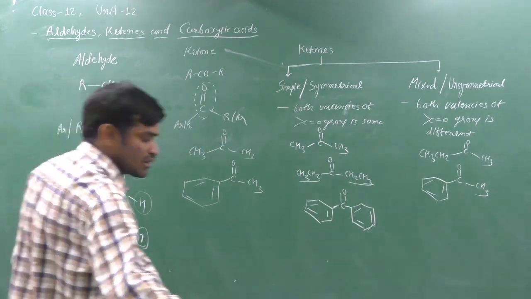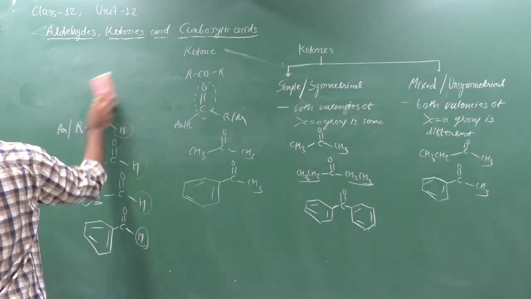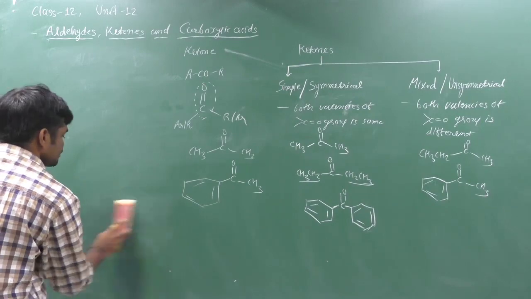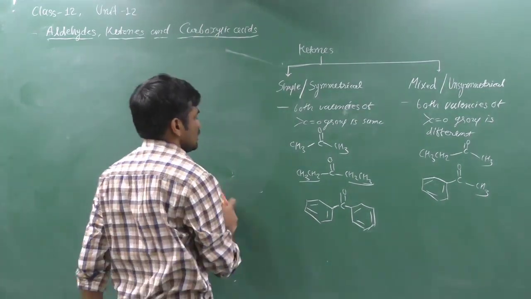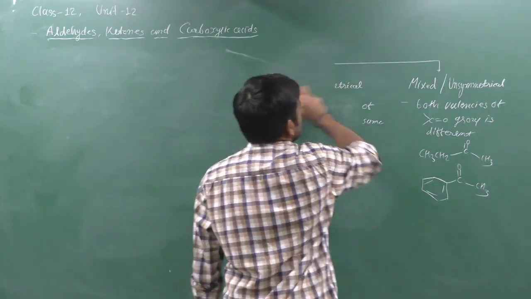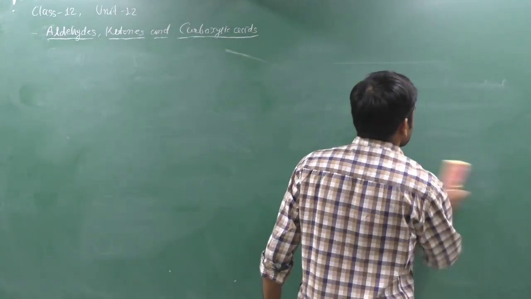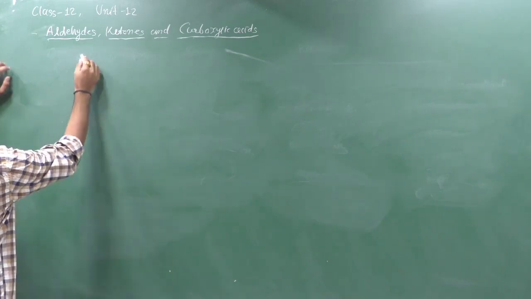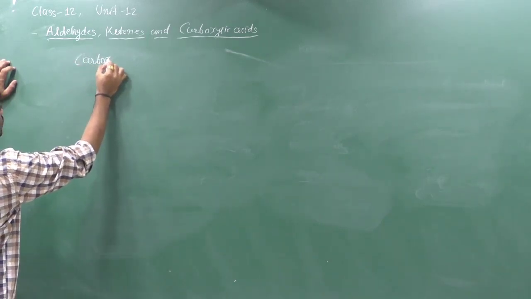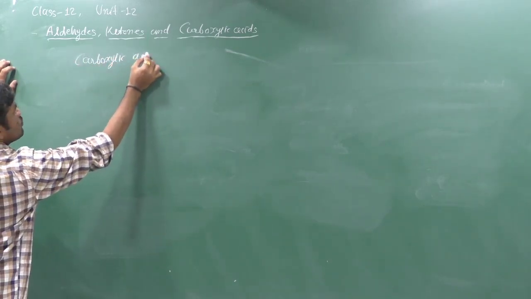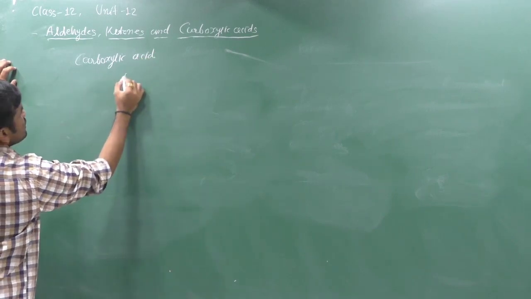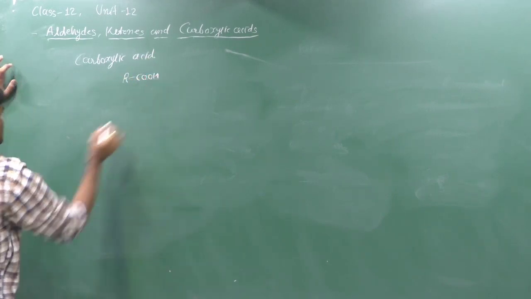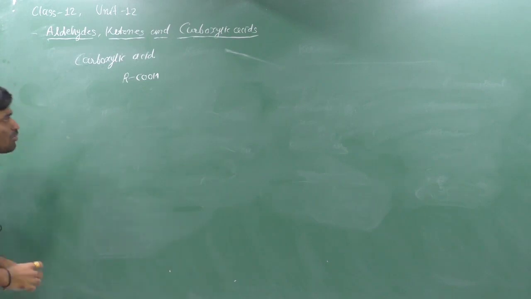Now we can think about carboxylic acid. What is the structure of carboxylic acid? The common formula of carboxylic acid is RCOOH.